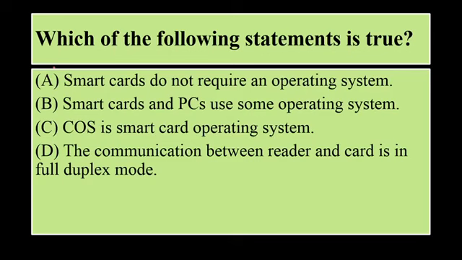Which of the following statements is true? Smart cards do not require an operating system. Smart cards and PCs use some operating system. COS is smart card operating system. The communication between reader and card is in full duplex mode. So here the correct statement is smart cards and PCs use some operating system, which is the option B.